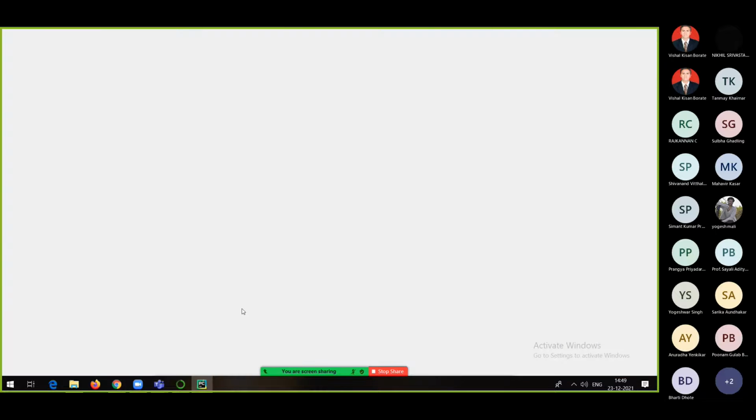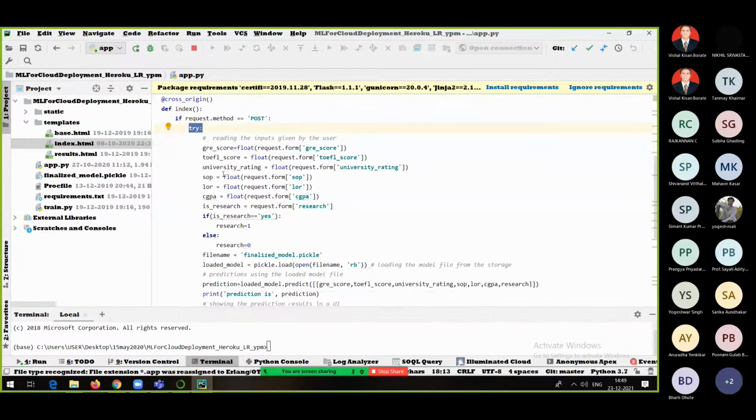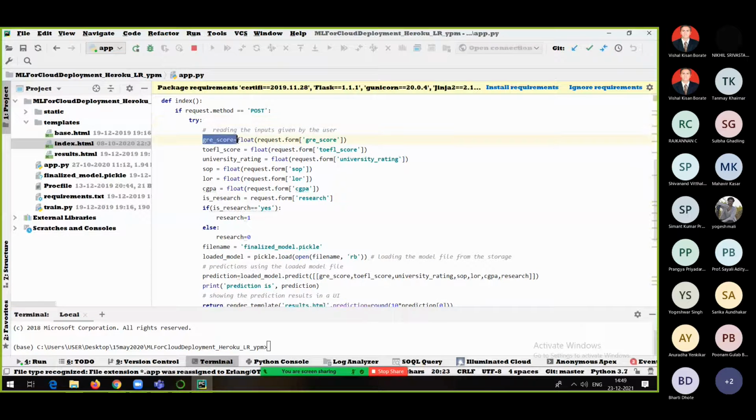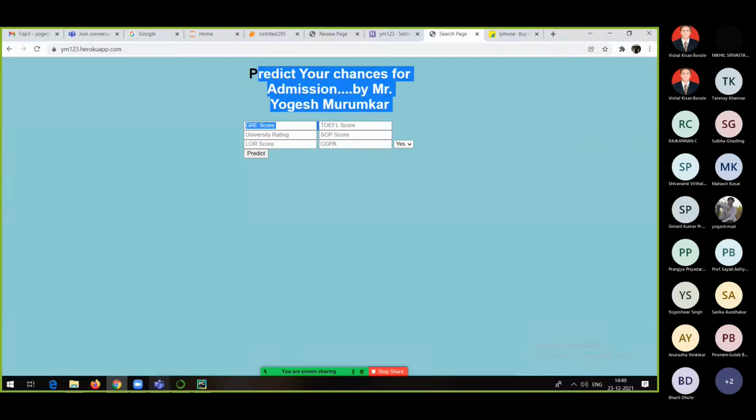So if the request method is POST, yes, it is a POST method, and that's why it will go in the try block. I hope you are aware of basic Python. And then here we are accepting all the inputs from the form, the HTML form which we created.